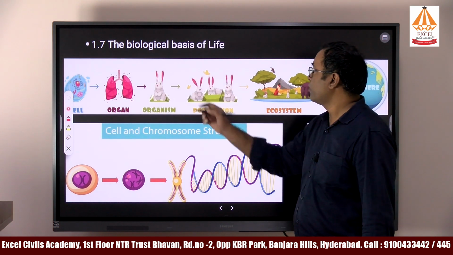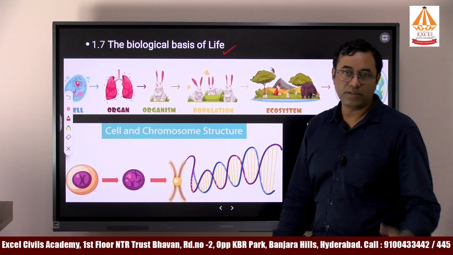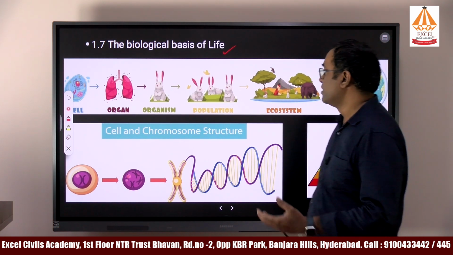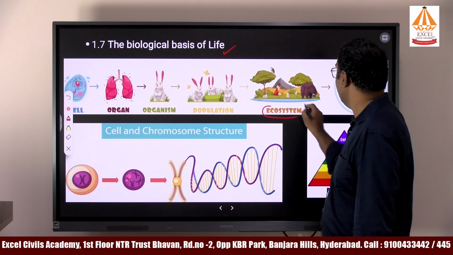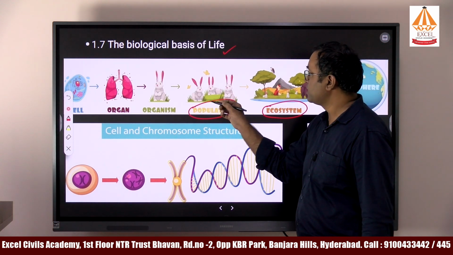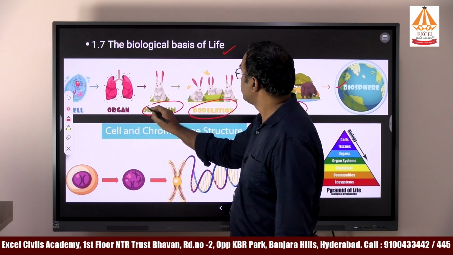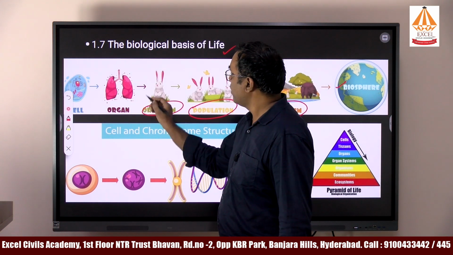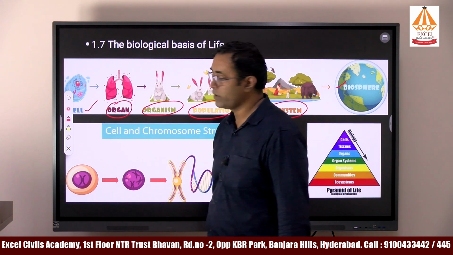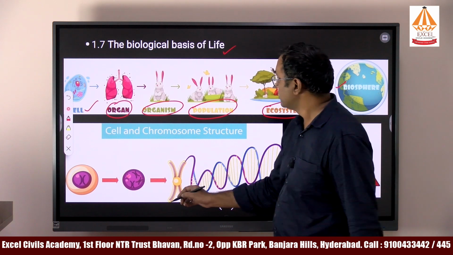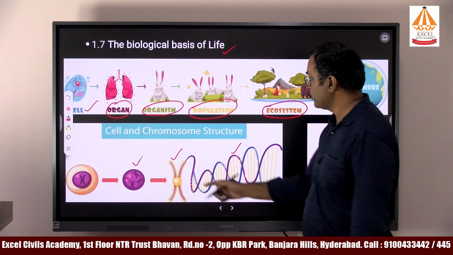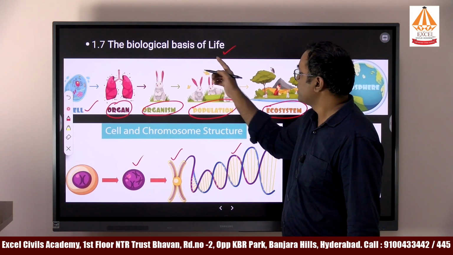Next one is about 1.7, the biological basis of life. In this, we will study the ecosystem. The biosphere consists of ecosystems, the ecosystem consists of populations, and in a population we have many types of species or organisms. Every organism has different organs, every organ has different cells, and in that cell there is a nucleus, in that the chromosomes, and then the respective genes. This is considered to be the biological basis of life.